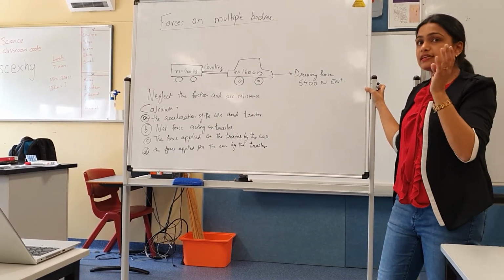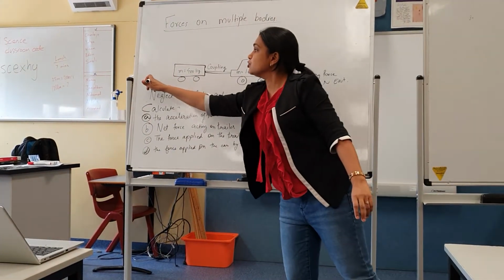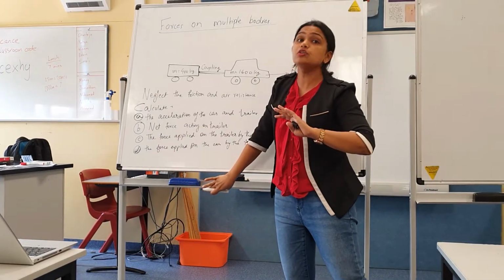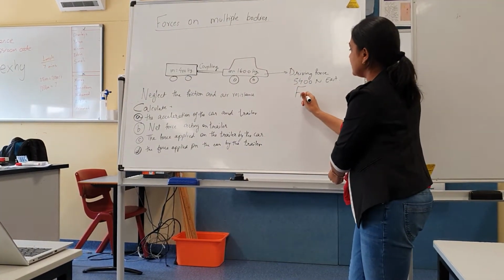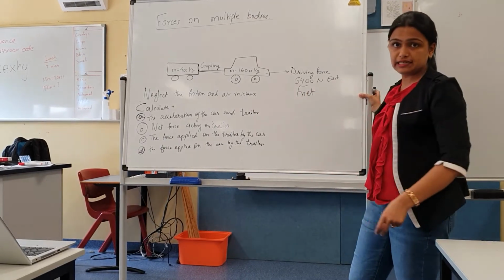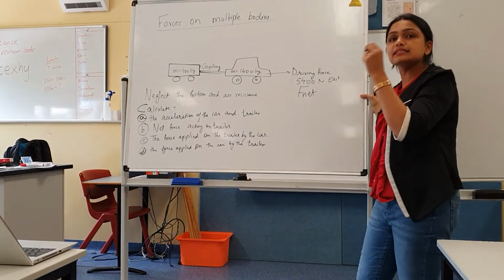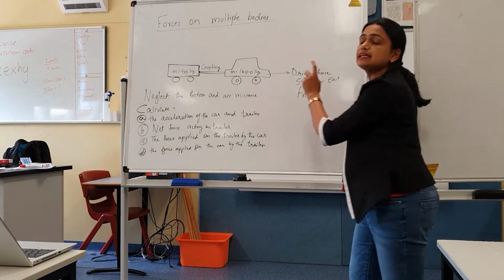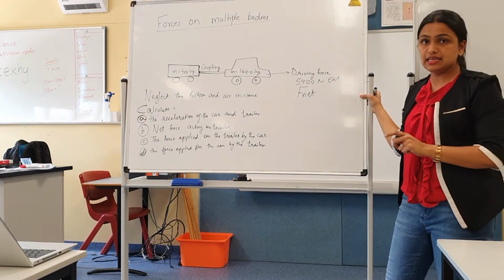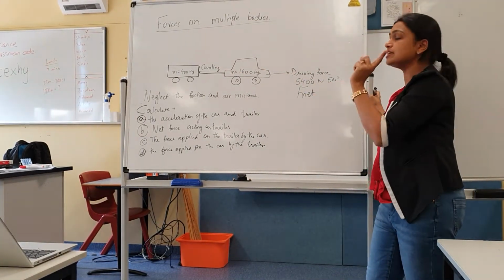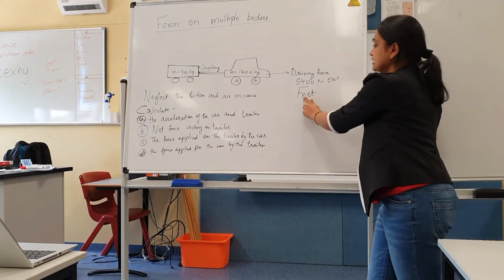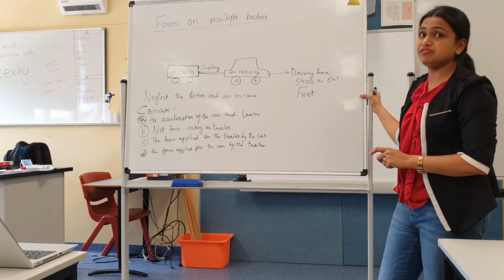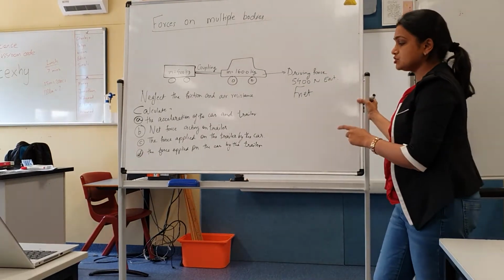So the first thing that comes to our mind is that there is no F friction or drag. So this will be our F net for the horizontal direction. Very important. There is a reason why the question says to neglect the friction and air resistance. In the horizontal direction, if there is just one force acting towards the east, then this will be taken as our F net. Now let's solve this question.